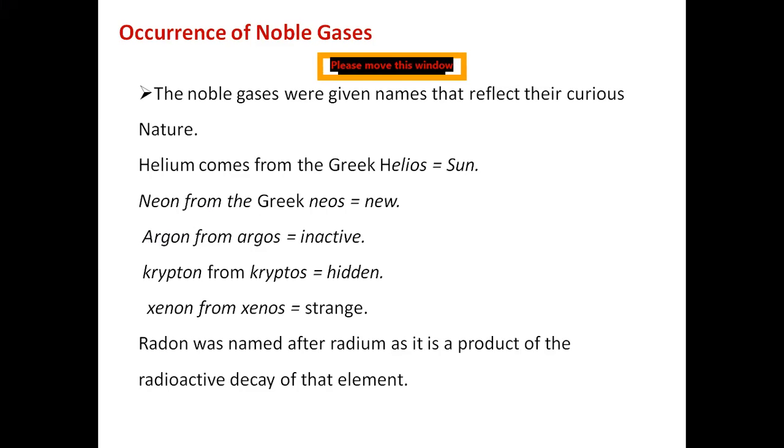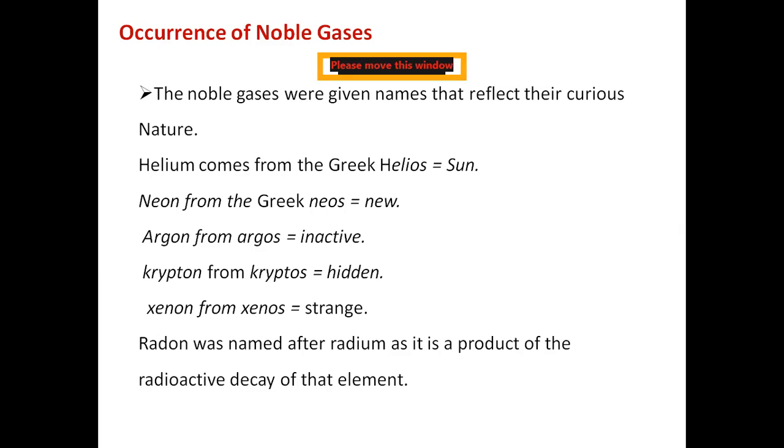And krypton is the next noble gas. Krypton comes from the word cryptos, meaning hidden, which means very few resources are available for krypton. And xenon is the last but one element in the list of 18 group or zero group elements.